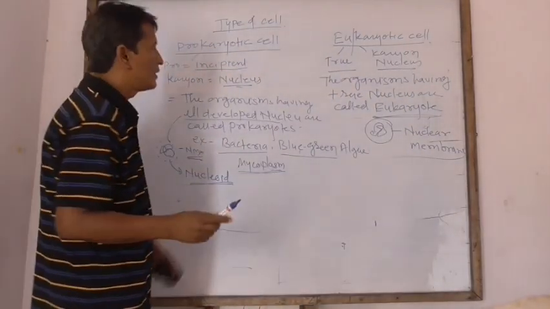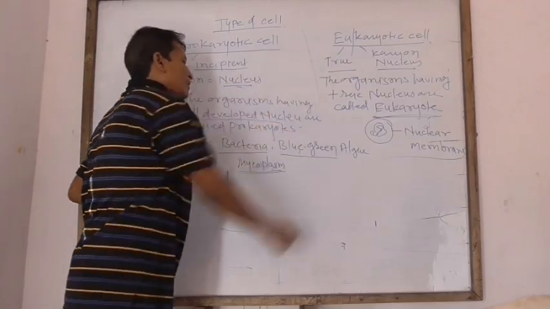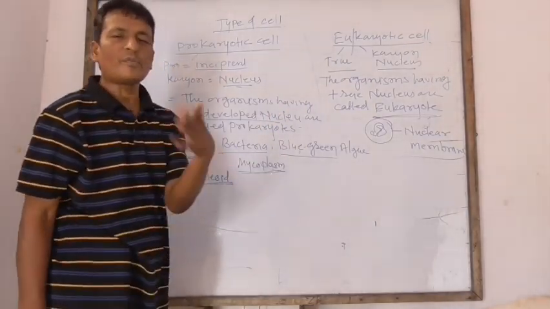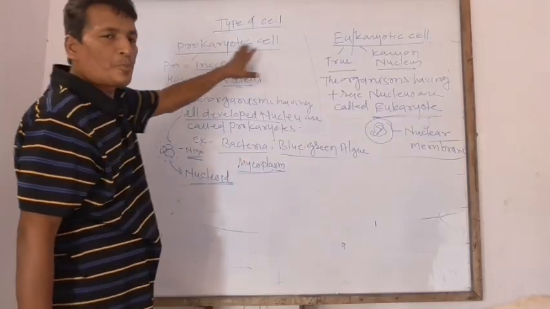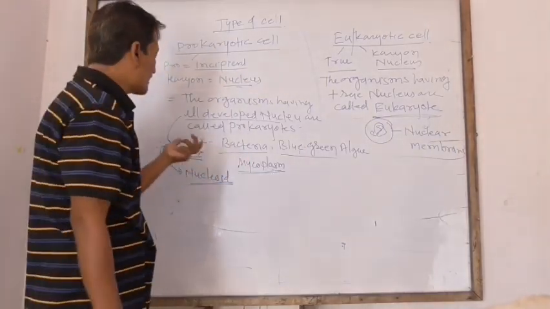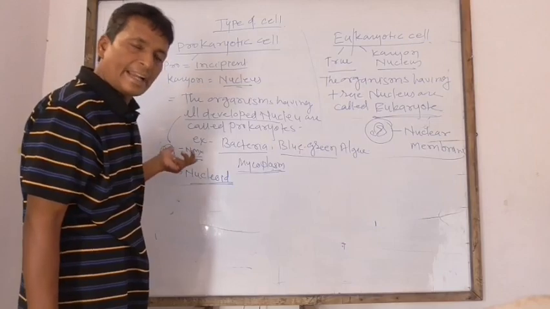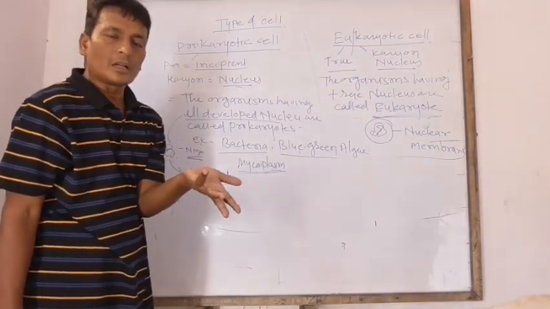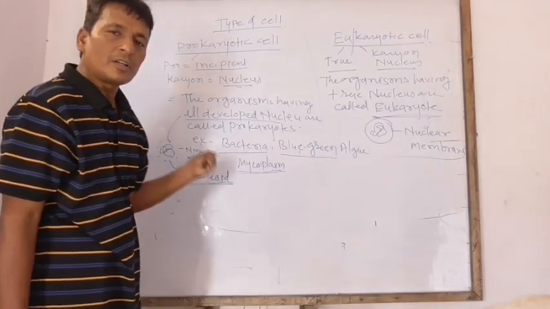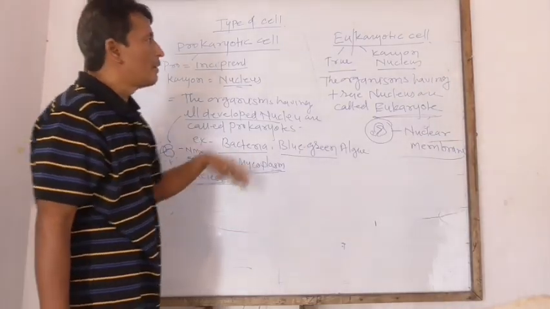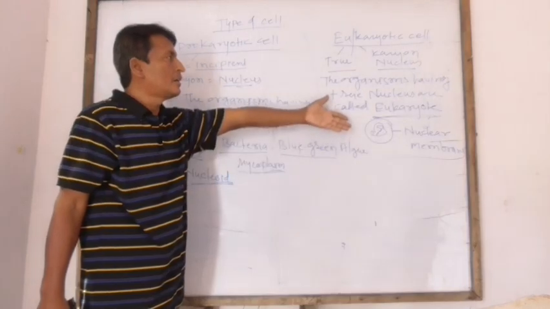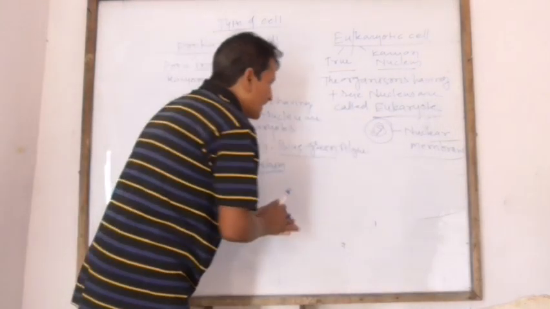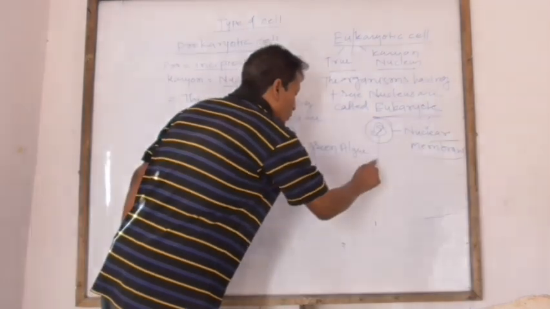In prokaryotes, the nucleus is naked, meaning the chromosome is without covering or nuclear membrane. And in eukaryotes, the chromosome is enclosed.